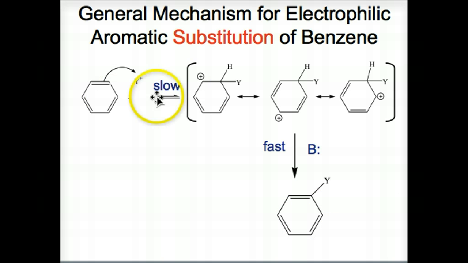So we have a nucleophile and electrophile in the first step being very slow, and then we have a carbocation intermediate, and then the second step is very fast.